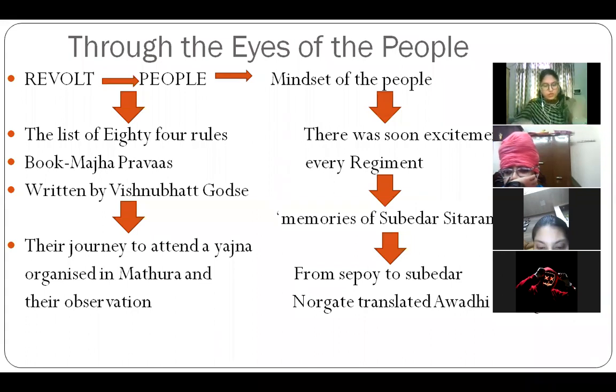You can read this paragraph on your own on page number 54 and 55, this pink paragraph. These paragraphs are from his book, From Sepoy to Subedar. In that he has mentioned the cow and pig fat also. Earlier there was nothing. Earlier Indian sepoys were also using these cartridges, but somehow they got the information from somewhere that these cartridges were greased with pig and cow fat. Then they started refusing them.